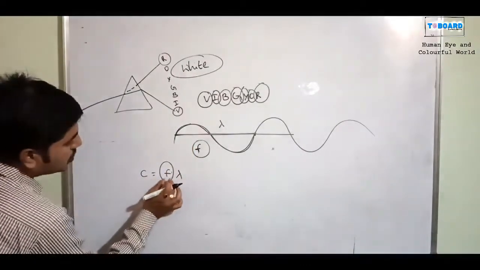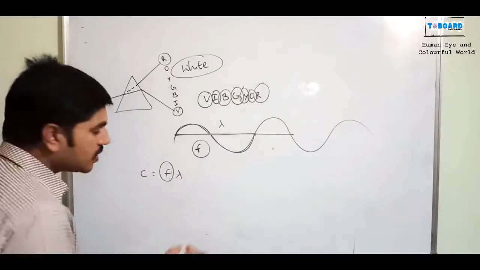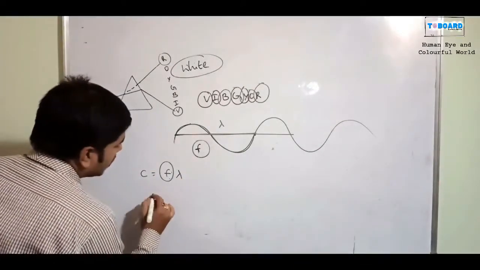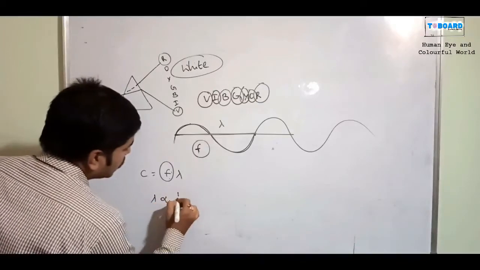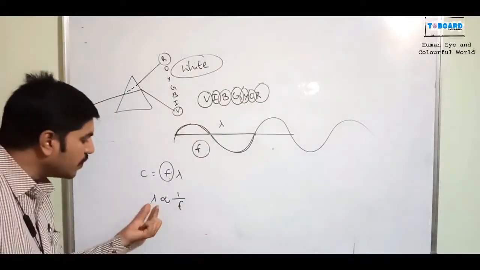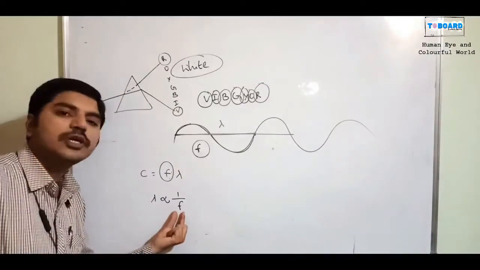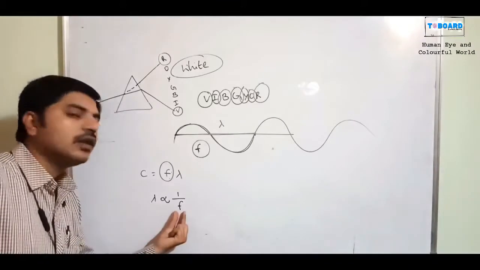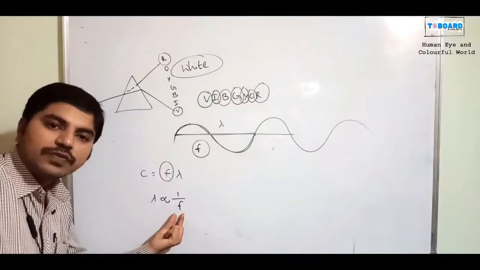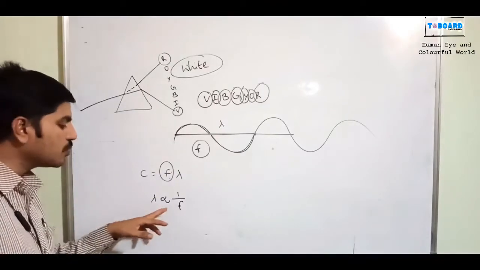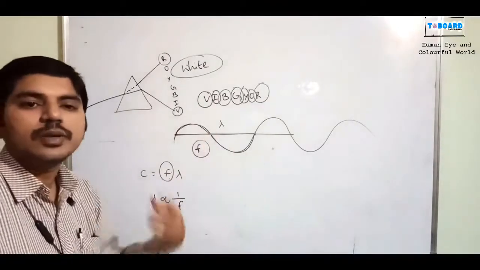There is c = f × λ, where c is a constant, which means λ is proportional to 1/f. So what is the meaning of this? Wavelength is inversely proportional to the frequency. If more wavelength, less frequency. More frequency, less wavelength. That's why it is a reciprocal value, meaning inversely proportional.